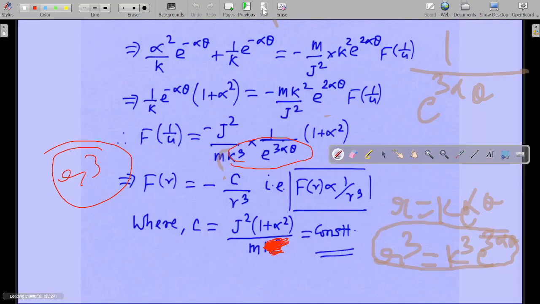Hopefully you got this. So that's how you found the force law, that is, the force is inversely proportional to r cube, so it is inversely proportional to minus r cube. That's how you found it.